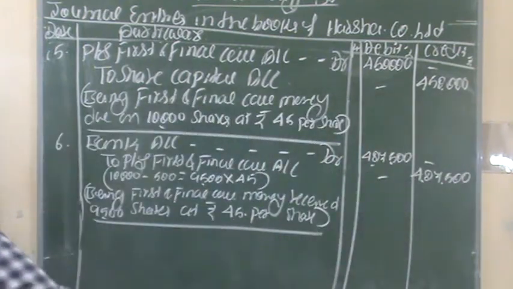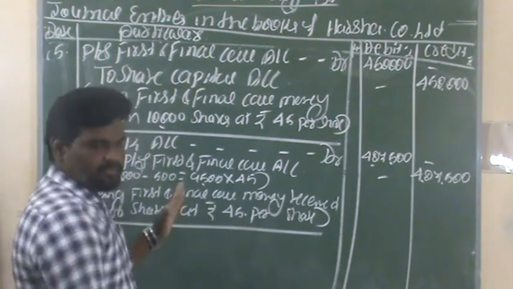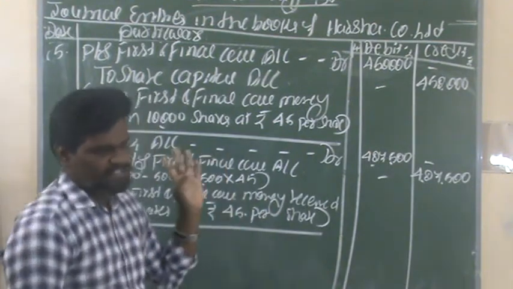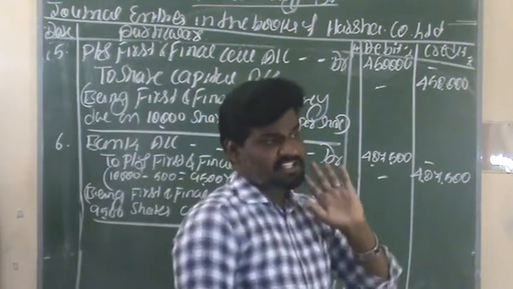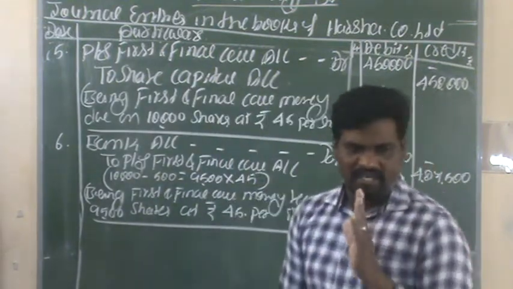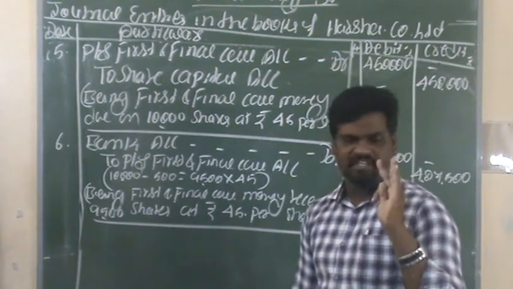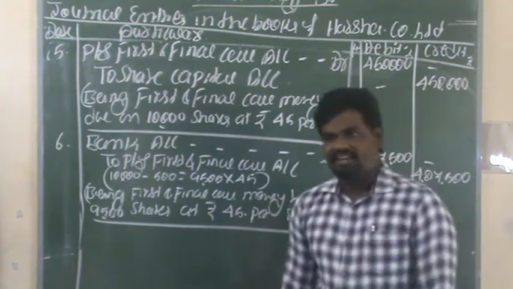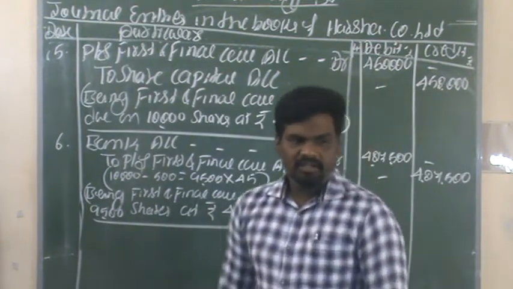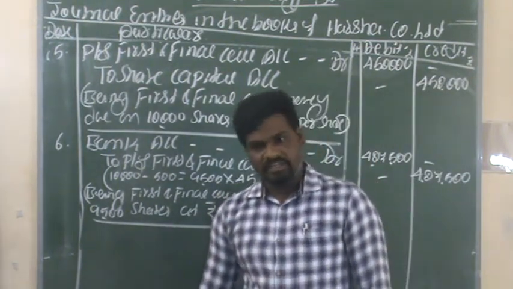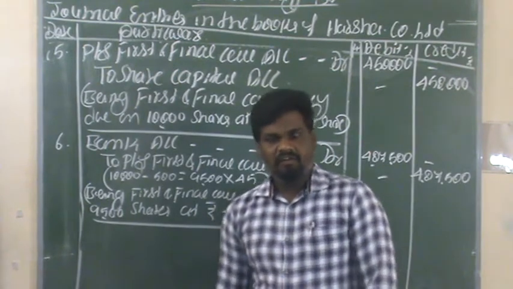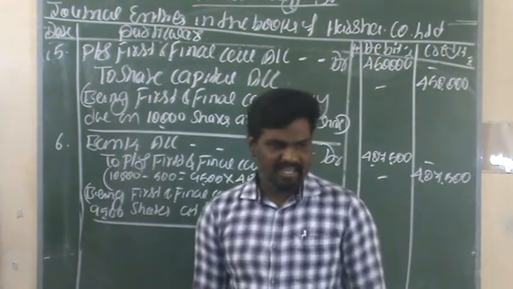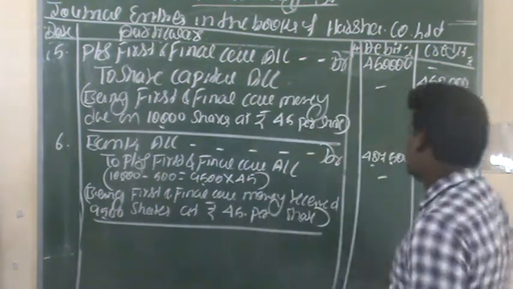As of now, we have finished 3 stages. First stage is regarding application, second one allotment, and third one first and final call. These are the 3 stages for the receipt of applications as well as allotment and first and final call. The next stage is related to shares being forfeited. Again, forfeited shares are reissued, and after that, whatever the profit on forfeited shares, we need to transfer. These entries now we need to record.